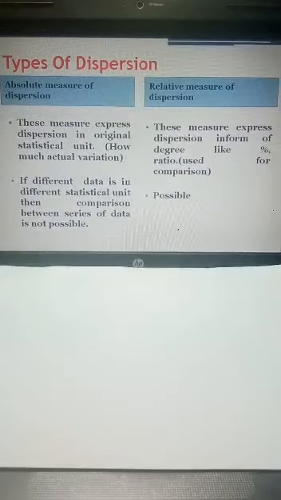So the next difference is if different data is in different statistical units, then comparison between the series of data is not possible. Like the units are totally different, then the comparison is not possible. But when we want to compare it in terms of the percentage or the ratio, then it is possible.